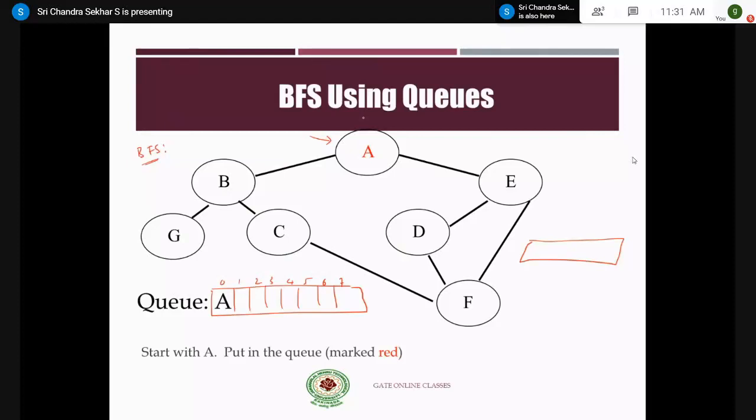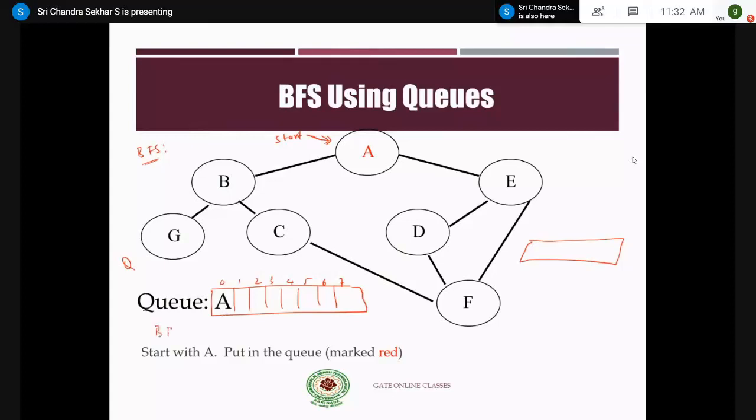In graphs, you don't have any root node. Therefore, you can select one node as your choice, but in most of the questions, he will give a particular node. He will ask you to consider one node as a starting vertex, right? Now we will start our discussion with the starting vertex. This is the starting vertex, that is A. What you will do is, first you initialize an empty queue with some random number of elements. The start vertex is enqueued into the queue, right?